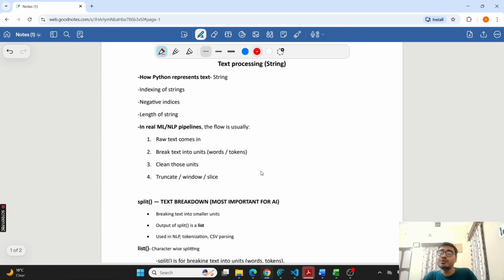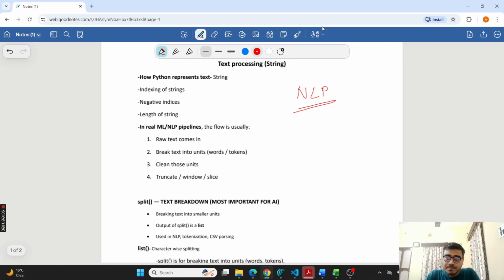First of all, let me tell you why we are doing this chapter, why it is important with respect to AI. In AI and machine learning, we have a domain called natural language processing, or NLP. This is a domain or branch of AI where we analyze textual data. Text is also data for AI, right? Like numbers, we have text, and that is also data.